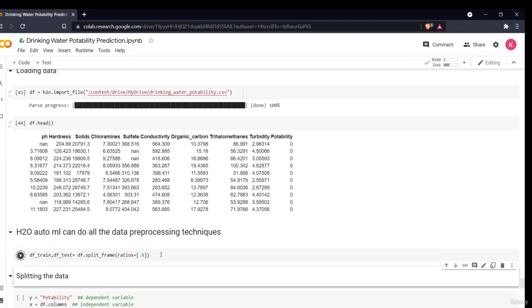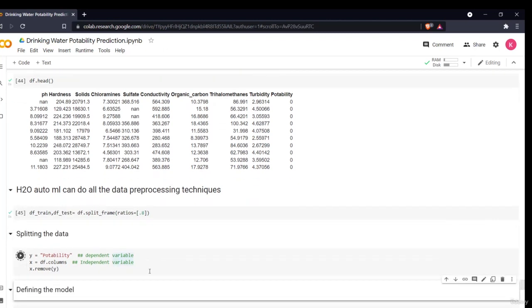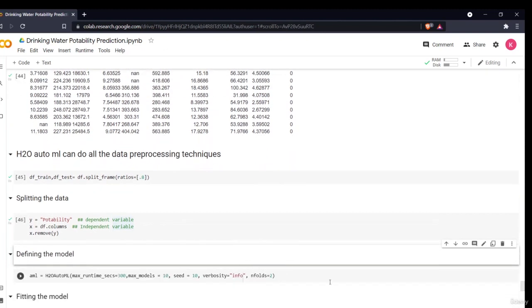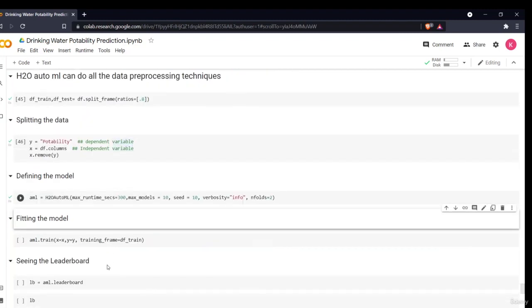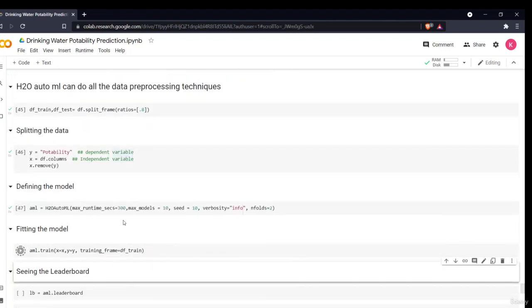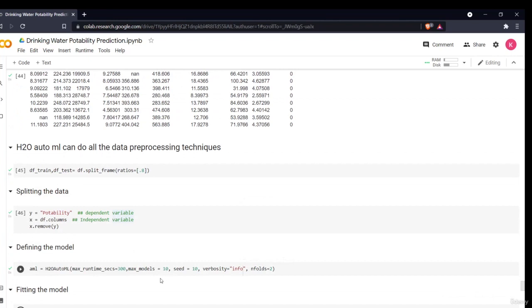The very first thing is we'll split our train and test data with the ratio 80-20. Now we'll define the variables, what our dependent and independent variables are. Now we'll define our model. I am saying aml is the variable I defined, H2O AutoML, with max runtime seconds equal to 300, maximum models equal to 10, and seed equal to 10. There are many different parameters, but I have not used them here.